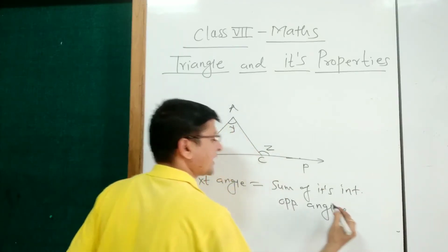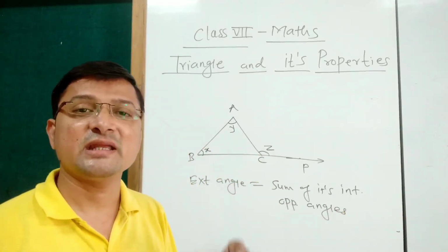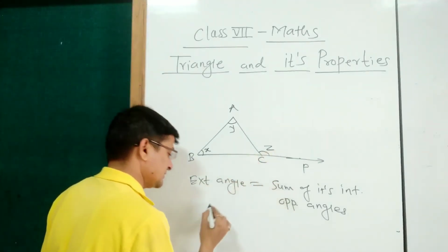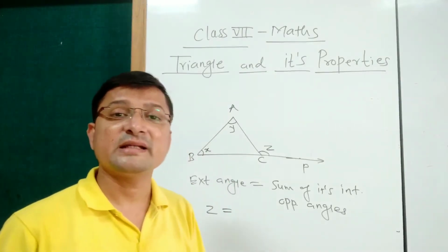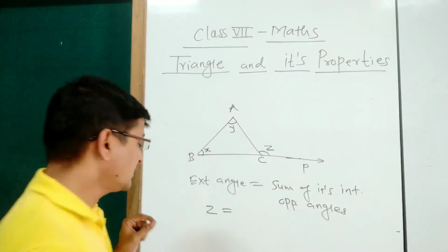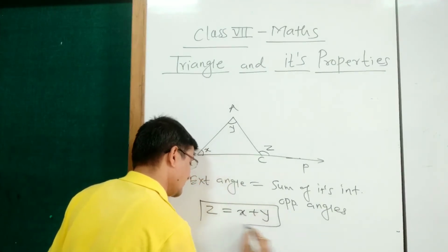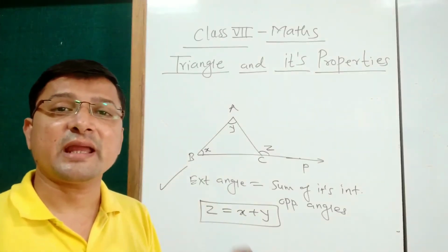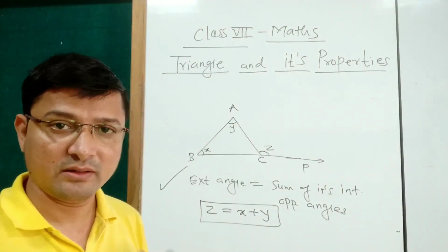This is called as the exterior angle property or exterior angle theorem. Now in this figure, Z is the exterior angle, X and Y are its interior opposite angles. So here we can write Z is equal to X plus Y, and this is called as exterior angle theorem or exterior angle property. Okay.